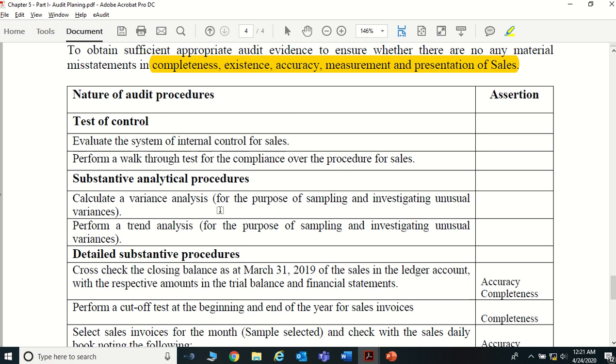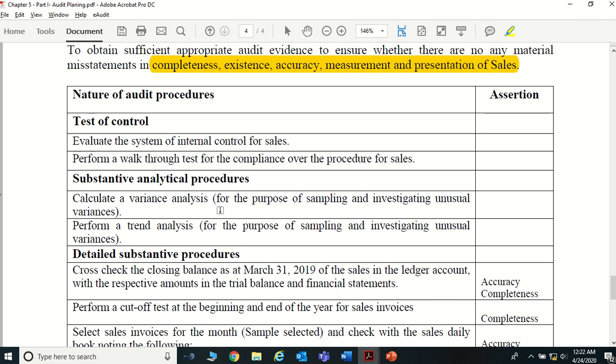You want to compare, say, 2018 all the months' sales figures. How much is the January sale, the February sale, the March sale, the April sales. Likewise from January to December. Then you take the 2019 year, January, February, March, April, May. Likewise you take the sales and you check whether there is any variance.